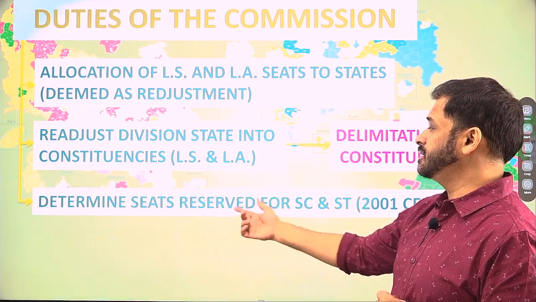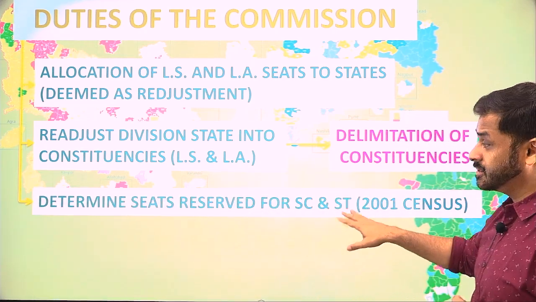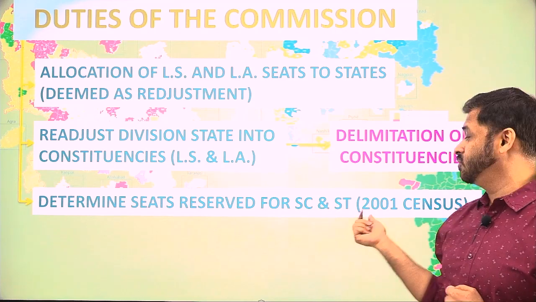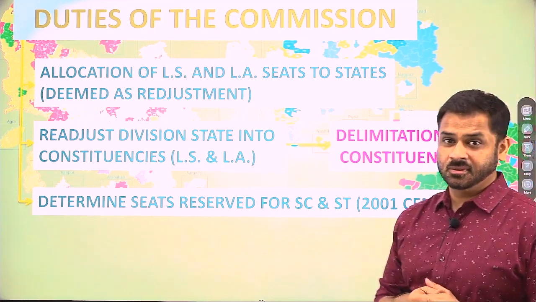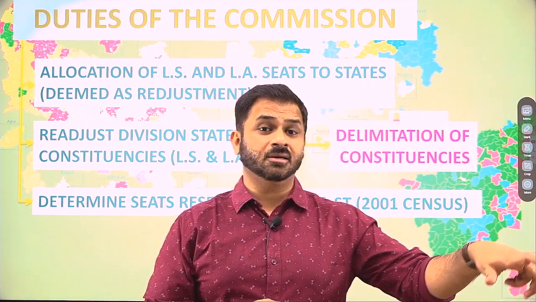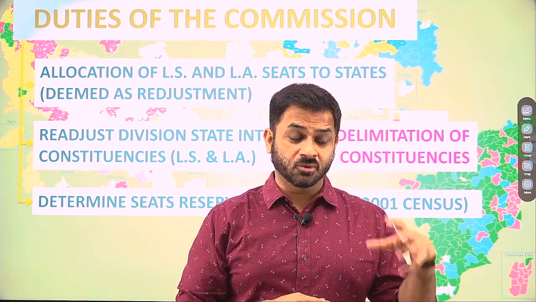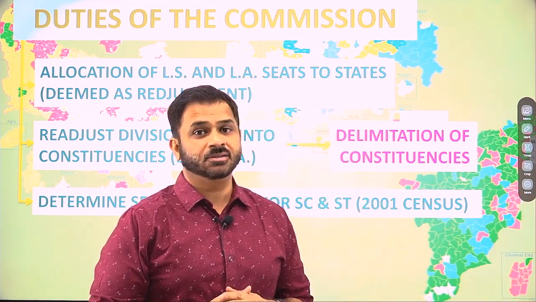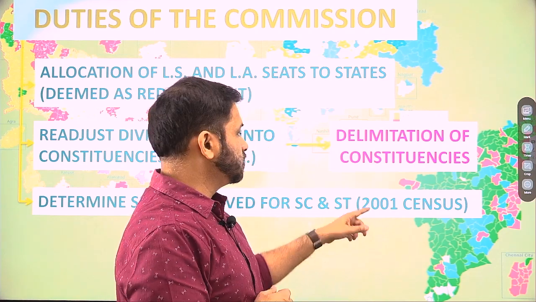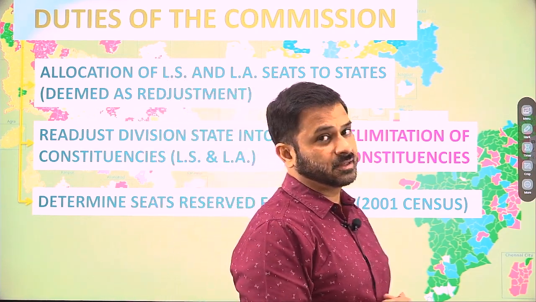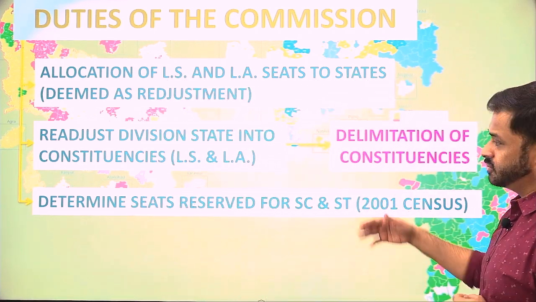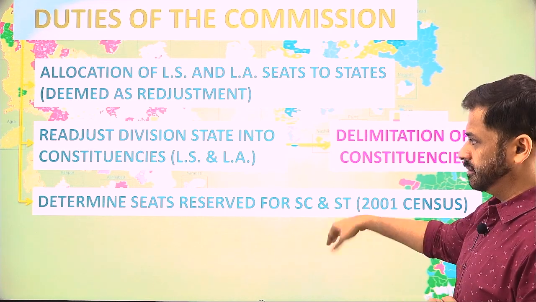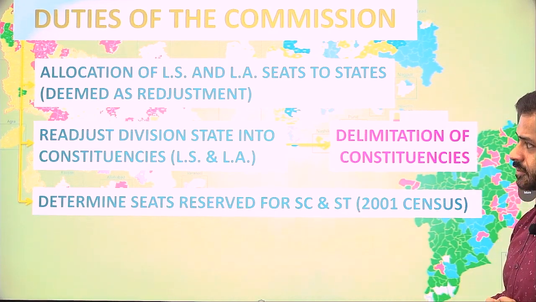This is going to be their third duty. So determine seats reserved for SC and ST, and this, remember, is also on the basis of the 2001 census. Okay, which seats will be reserved, because you need to know the population, which constituency has a higher proportion of SC or ST. So that will also be on the basis of the 2001 census. This is also provided in the constitution, and amendments have accordingly been made in the constitution.